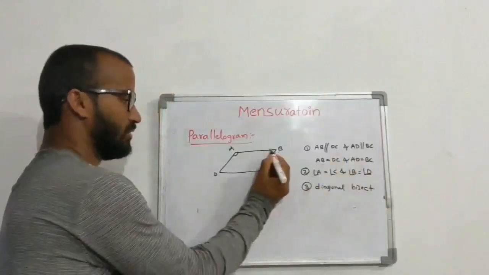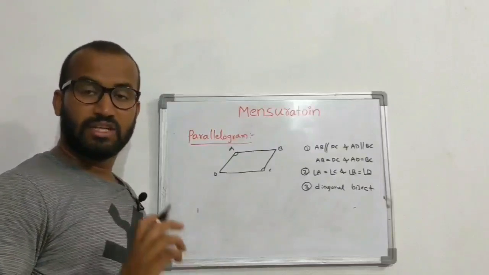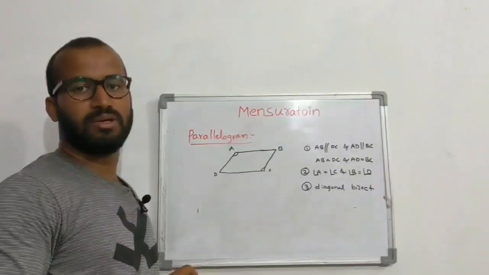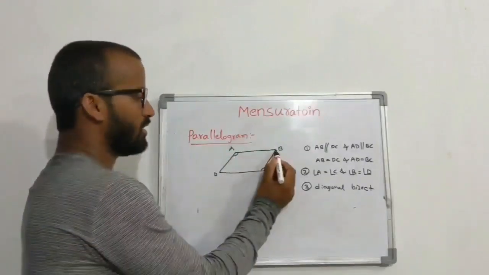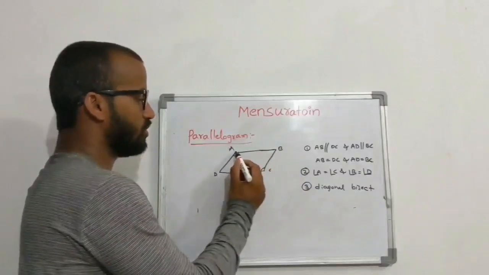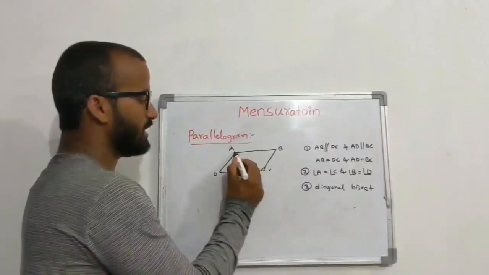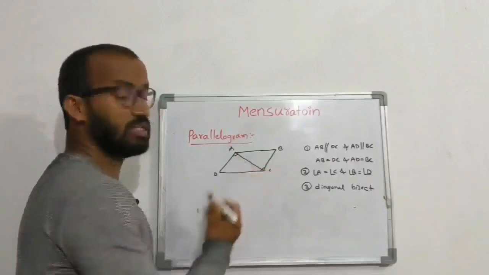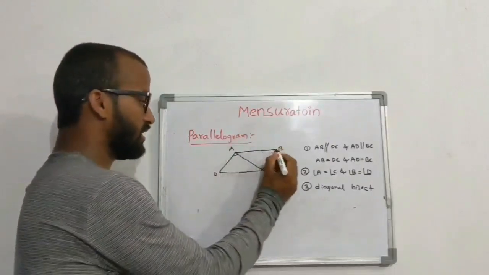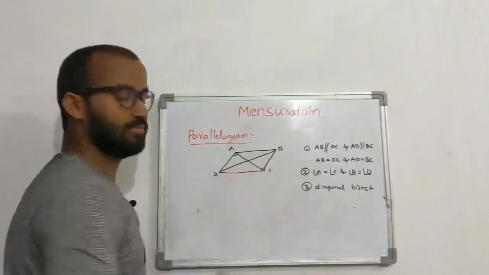What is meant by diagonal? Joining non-adjacent vertices is called diagonal. These two are adjacent vertices, so if I join these two, which are non-adjacent, it is called a diagonal.